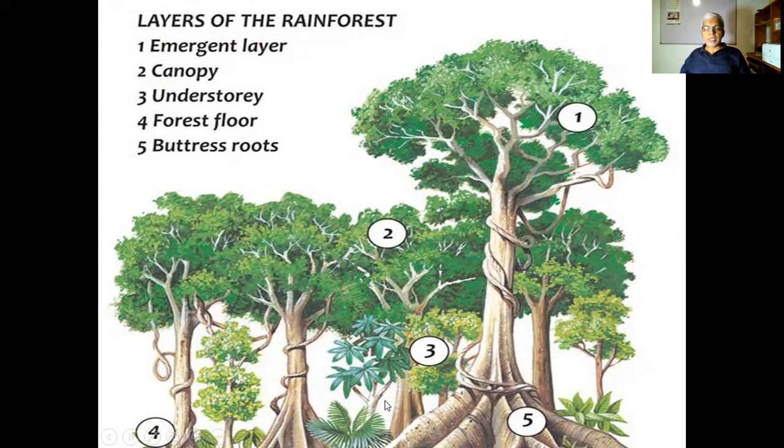Then the third one is the understory, the next layer. The lowest one is the undergrowth. The buttress roots means this one. This kind of roots you find, they are buttress roots. The other thing you will see in the tropical rainforest.